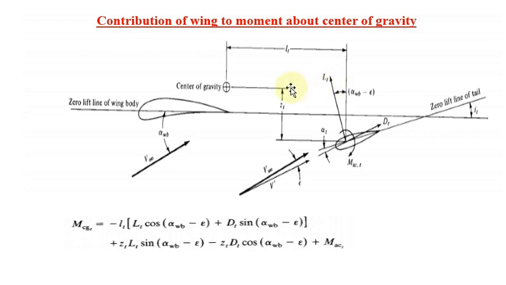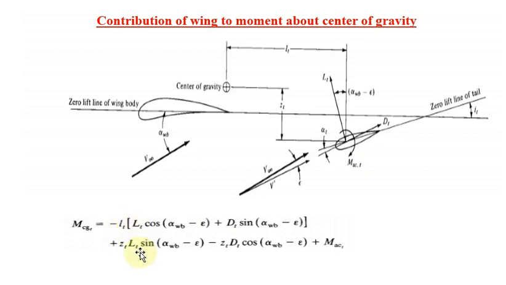We are considering the moment, the force into perpendicular distance. You can see here LT, the horizontal distance, and automatically the vertical forces. So the vertical force is LT cos alpha w minus epsilon. That is the first term. The same way here you get DT sin alpha wb minus epsilon. I am not showing the forces here; I hope you understand from the previous cases. In these cases the common term is taken outside, with a minus because of the moment. That is why the common term is taken outside.